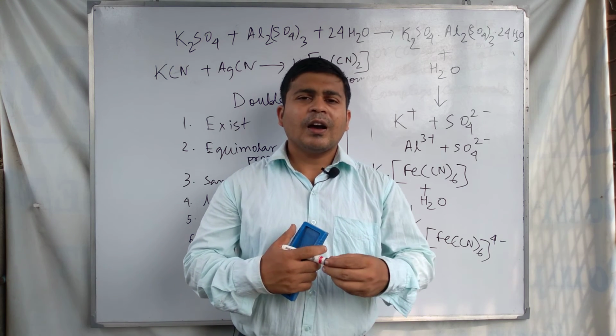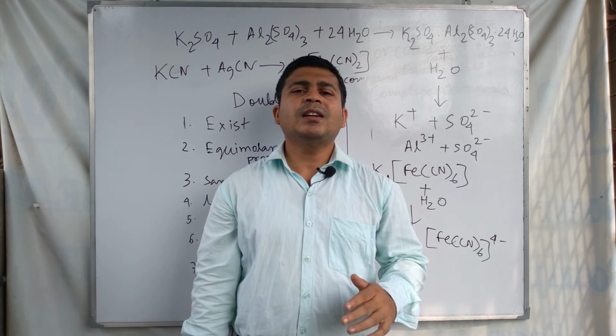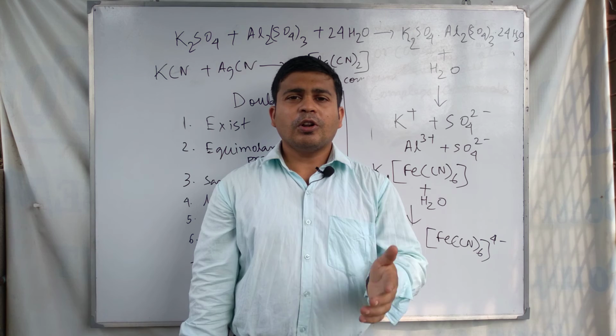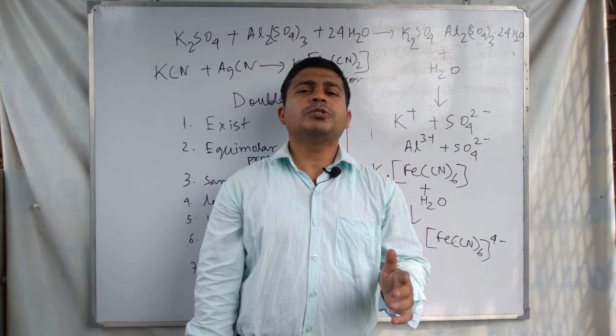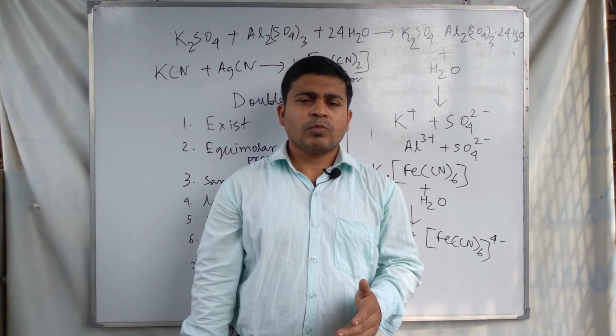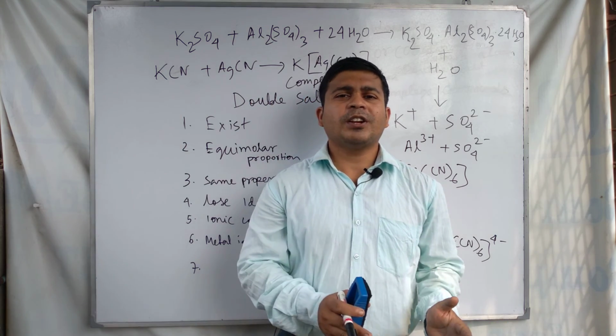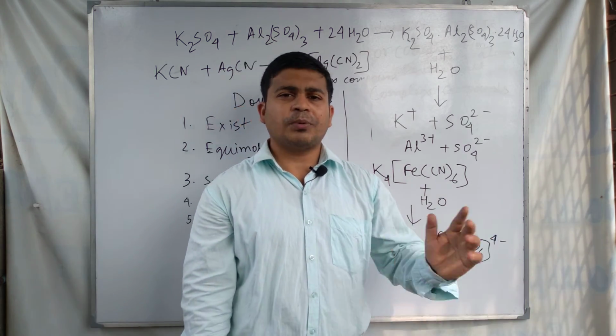So these are the 6 main important differences between the complex compounds and double salts. I think you understand what the differences between these two substances are.